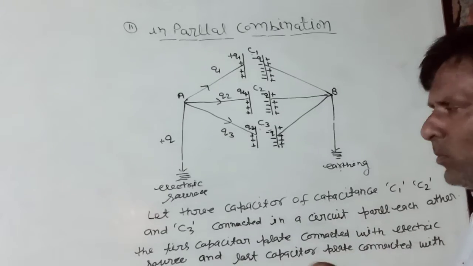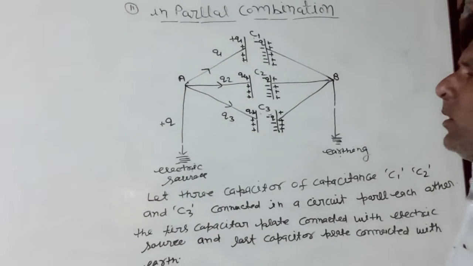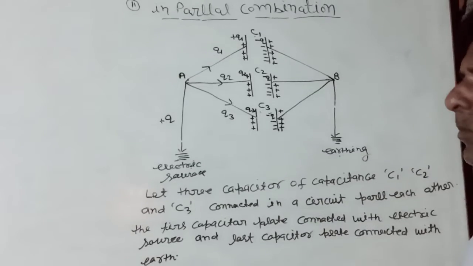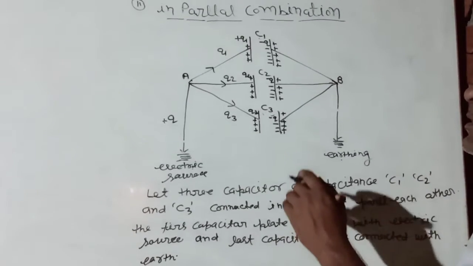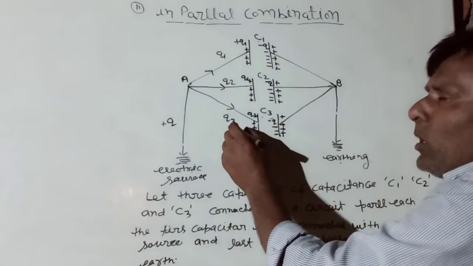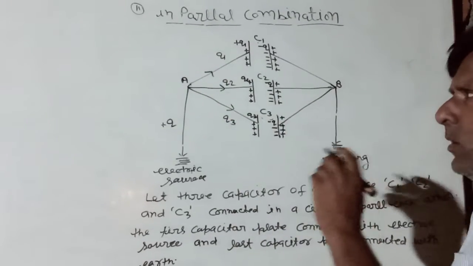We suppose the electric source continuously supplies a charge of plus Q. The charge is distributed in three parts Q1, Q2 and Q3.